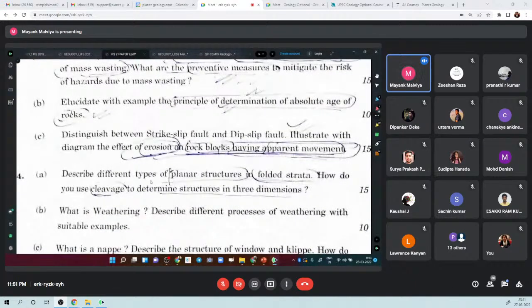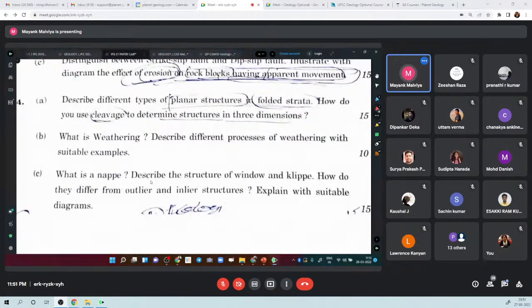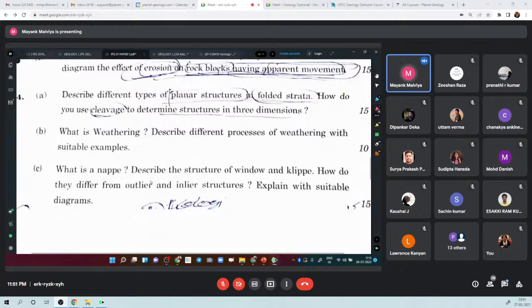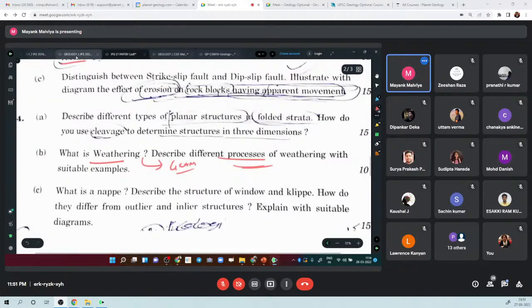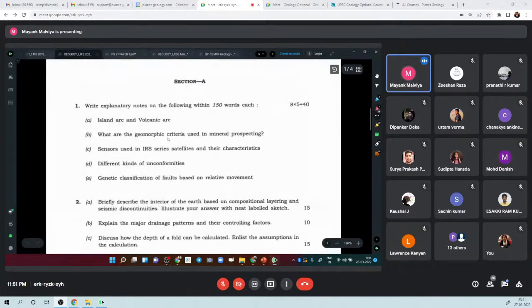Then similarly, for example, the principle of determination of absolute age of rocks. So by age of Earth, age of rocks, radioactive dating, they are trying to ask you, right? And the last question is they didn't ask any question on the 4th part from general geology. This is about what is weathering, but this is more part of geomorphology, and different processes of weathering. Very simple, right? So these are the kinds of questions they are asking, and this last paper we'll see, and then we will move on, right?